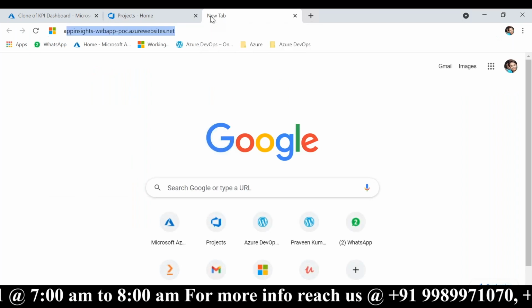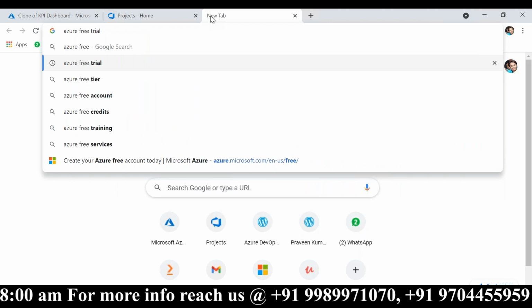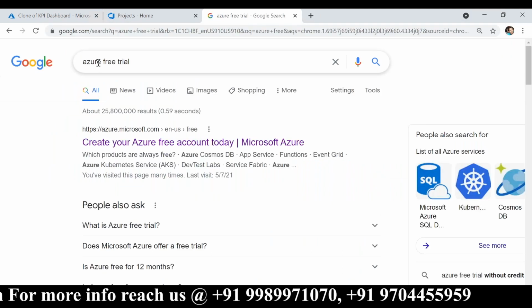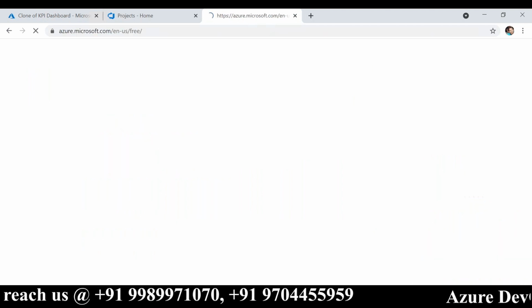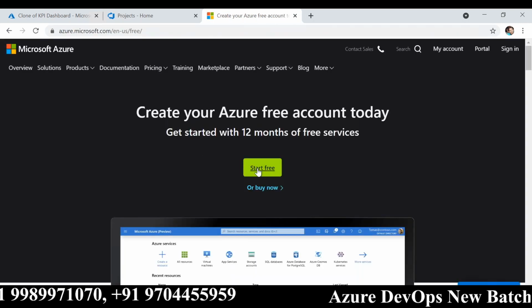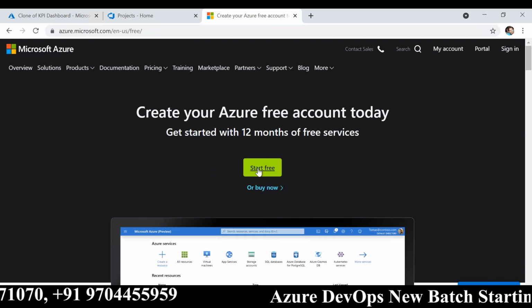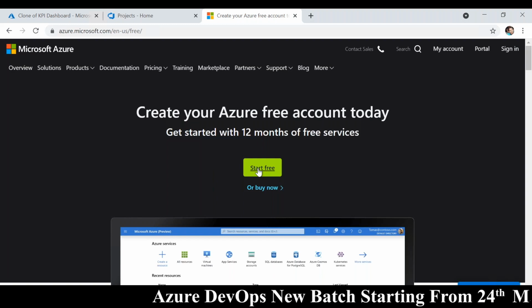In case you are interested in creating Azure for free, you need to search in Google and click on the first link and then start free. It will ask you to provide a valid phone number, email address, and a card.